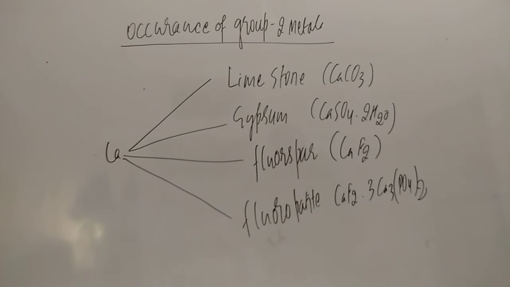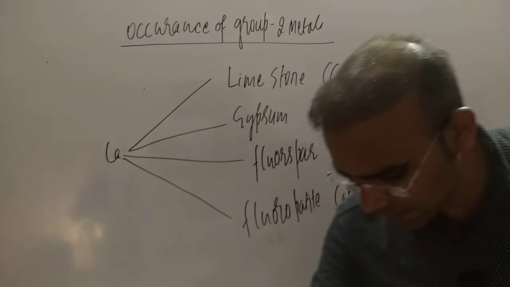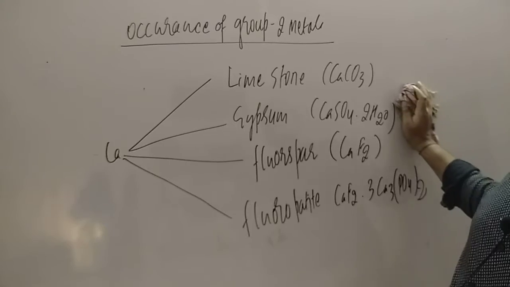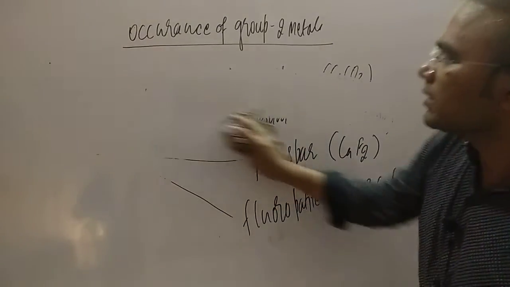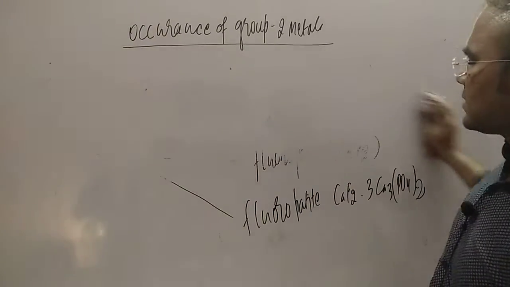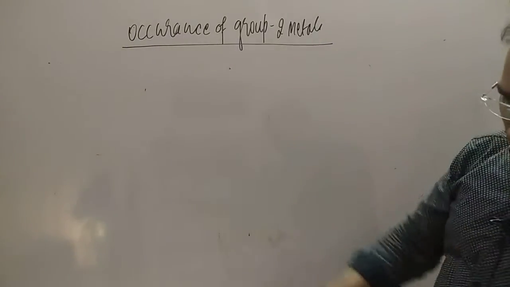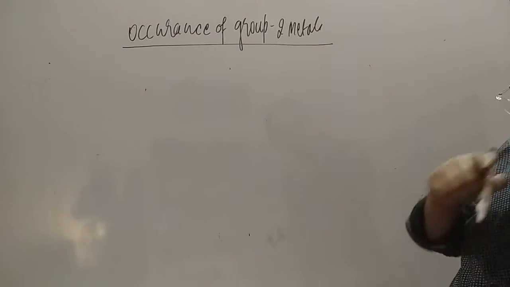Now, student, we have to keep in mind the percentage abundance in nature and the order of abundance, because calcium and magnesium are the 5th and 6th largest metals in the earth's crust.